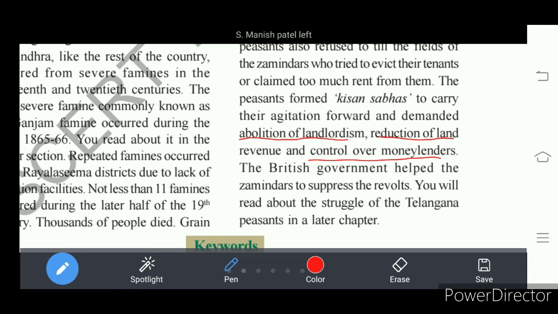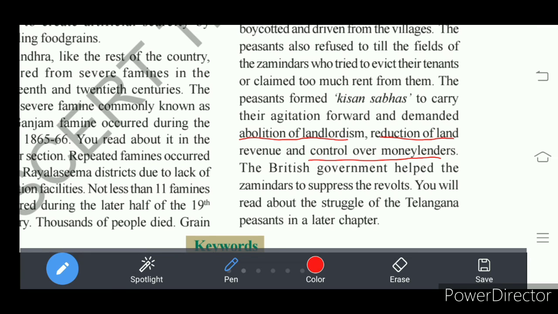Rulers, be it the Nizam or the British, supported the Jamindars because Jamindars were paying land revenue to the Nizam. That is what we call peshkash. We discussed it here. Some of the land revenue collected by Dorras, Jamindars, Jagirdars, and Samsthanamdars was paid to the Nizam.